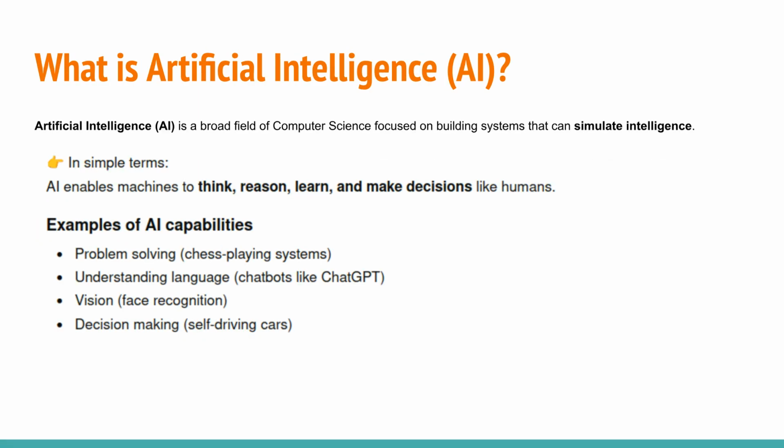Artificial intelligence, or AI, is a broad field of computer science focused on building systems that simulate intelligence. In simple terms, AI allows machines to think, reason, learn, and make decisions like humans. Examples include problem-solving systems, natural language understanding, and vision systems like face recognition.